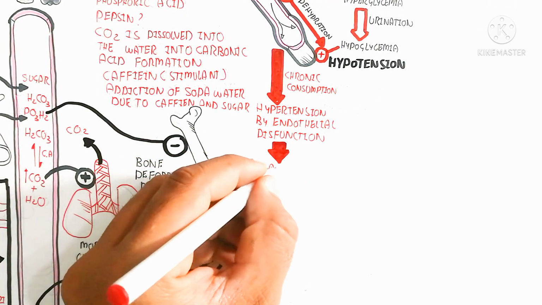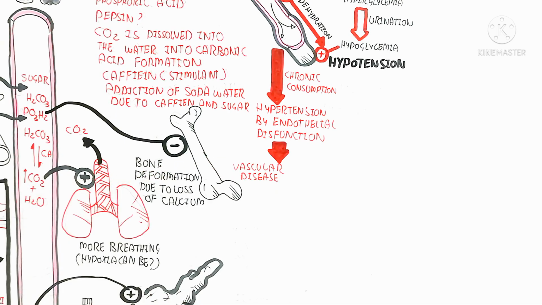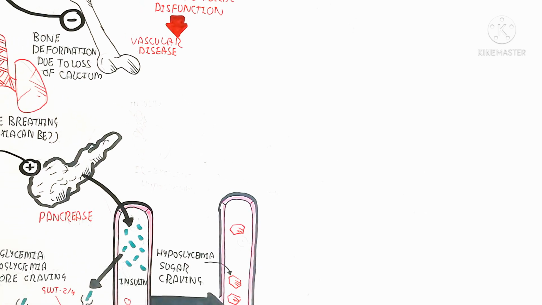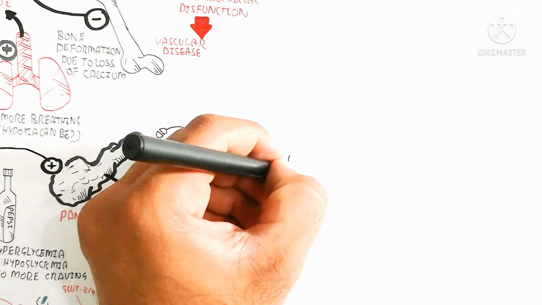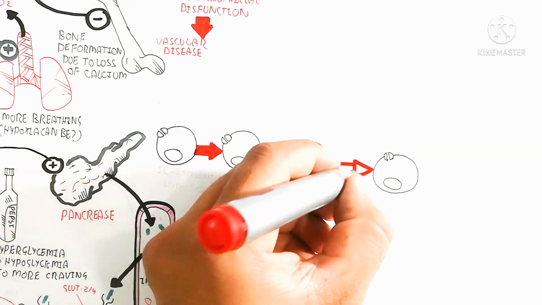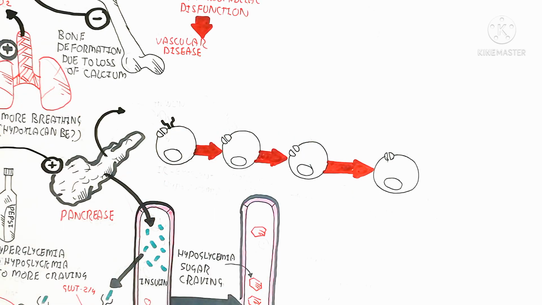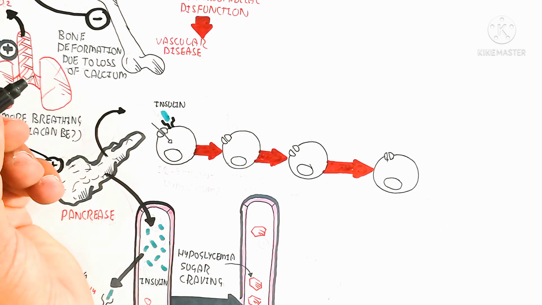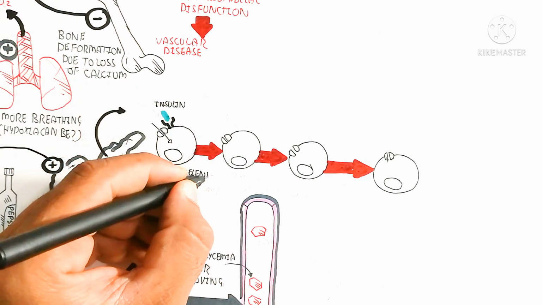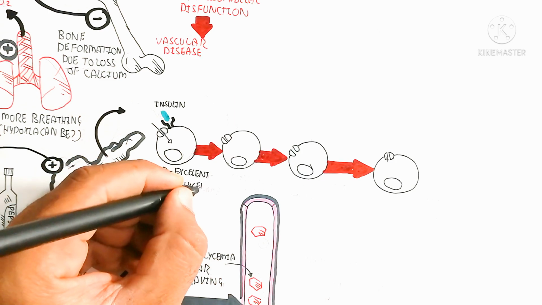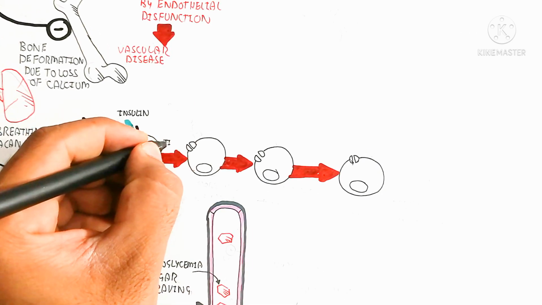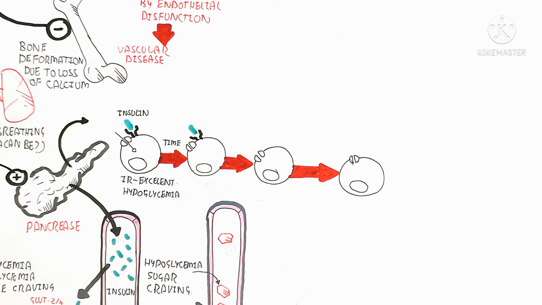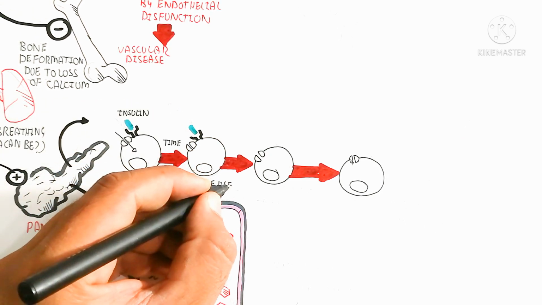And hypertension causes endothelial dysfunction, due to the stretching of the wall, and vascular disease due to the hyperglycemia will lead glucose to enter the endothelial cell without using the insulin. So here, on the other hand, you can see the insulin will bind, and the insulin receptor works well at the beginning, before the addiction. So the hypoglycemia will occur one time, and again more use leads to more hypoglycemia.